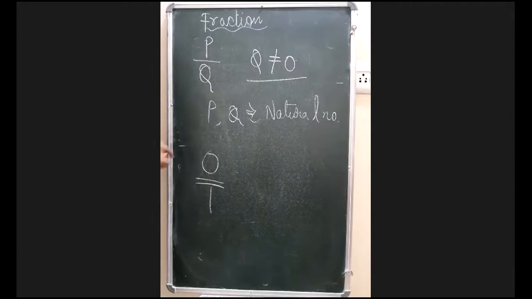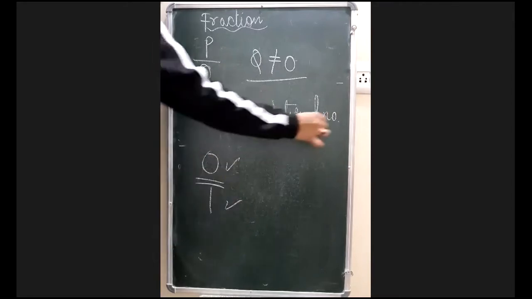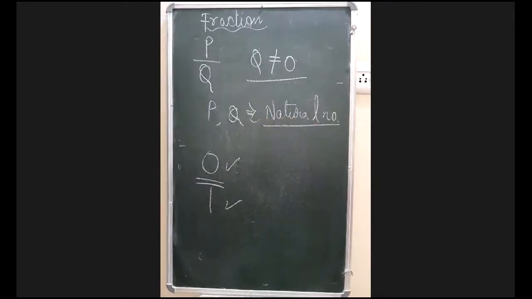But the question says that p and q, meaning numerator and denominator, both are natural numbers in the form of fractions. But here 1 is a natural number, but 0 is not. 0 is not coming in the series of natural numbers. That's why 0 is not a fractional number. Always remember, this is the logical answer.